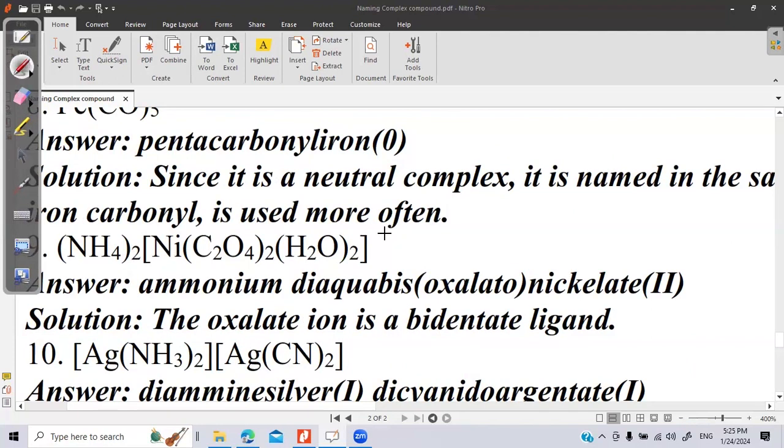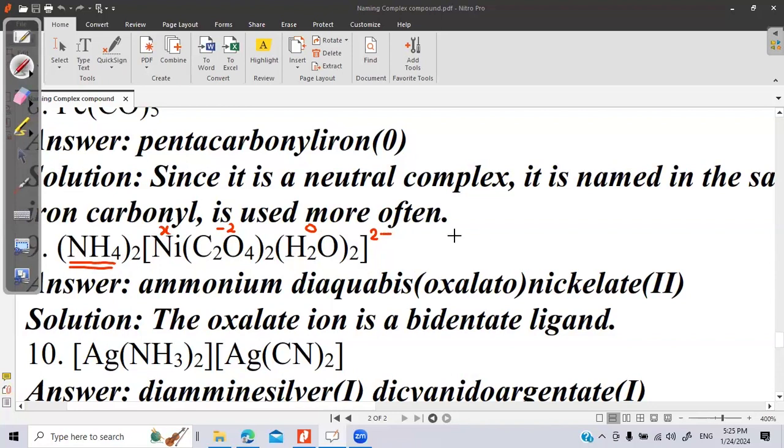Because the ammonium ion is positive 1, there will be 2 negative charge on the complex. Each oxalate has -2 oxidation state. Water has 0 oxidation state. It's a neutral ligand. So we calculate x.